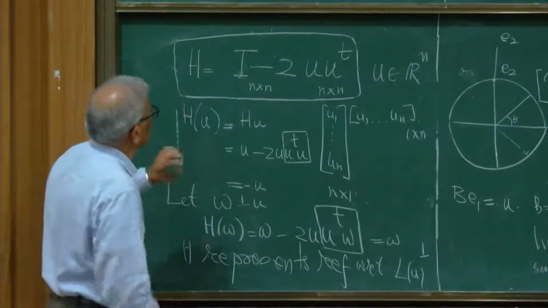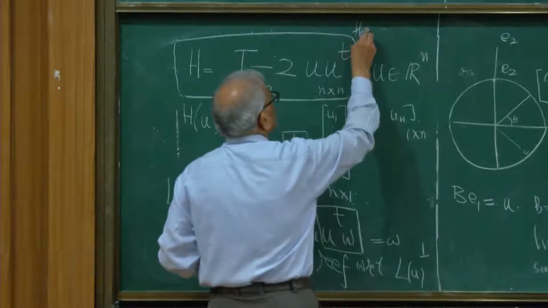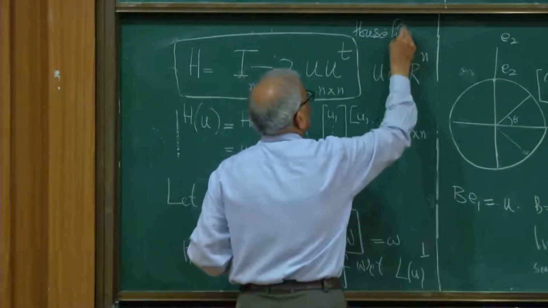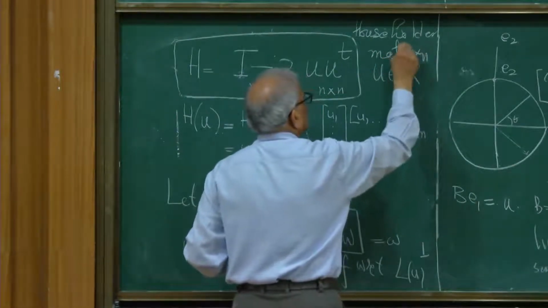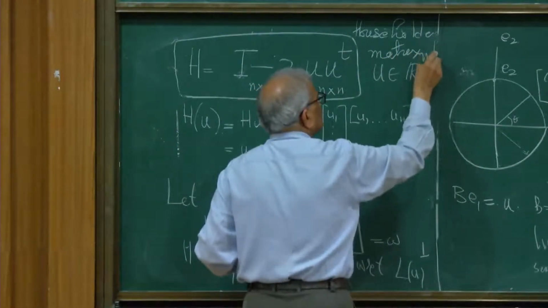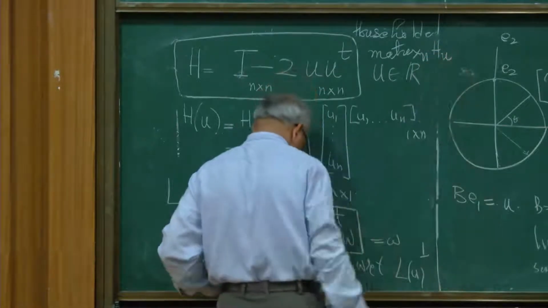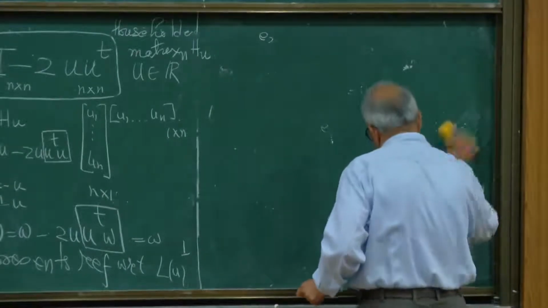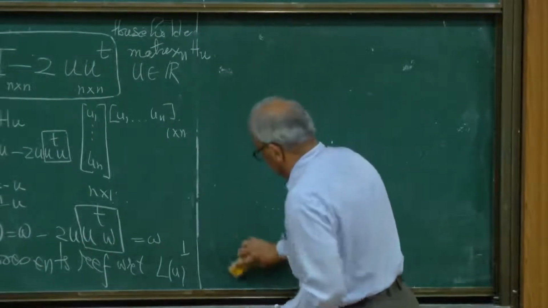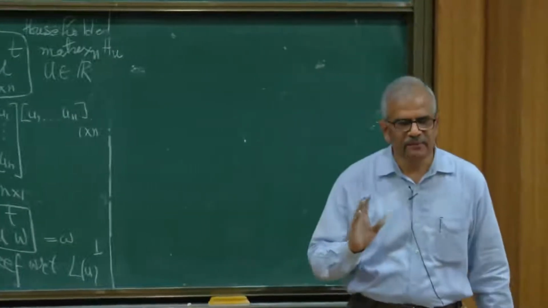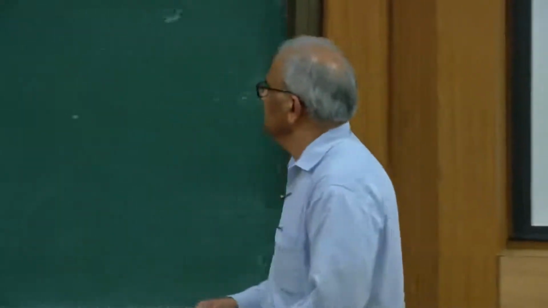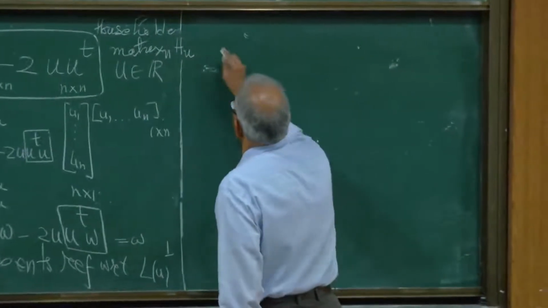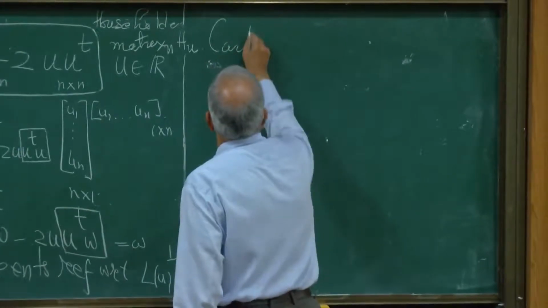This is called the Householder matrix. Since it corresponds to u, we write it as H of u. These are so fundamental that every orthogonal matrix is composed of reflection matrices. This is a result we will not prove. It is called Cartan's theorem.